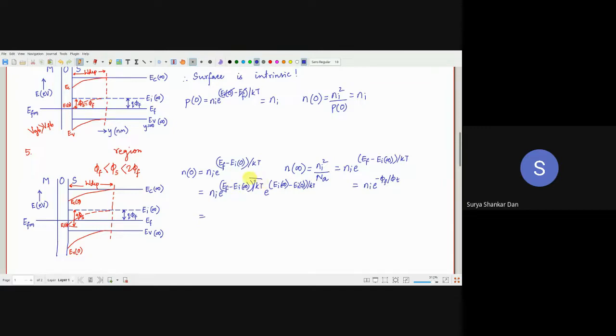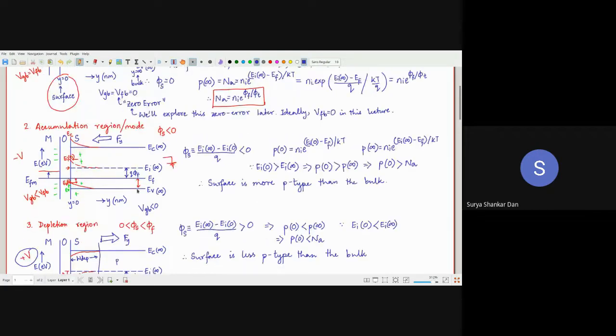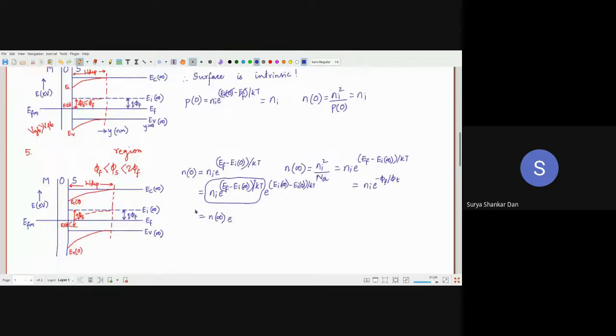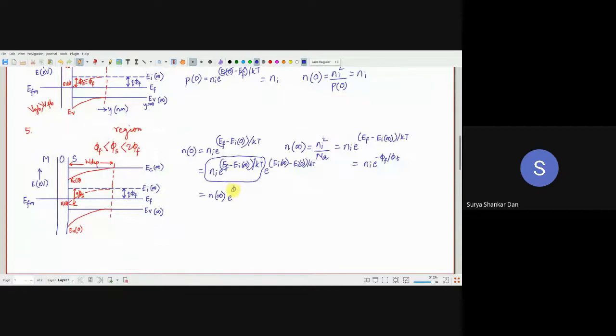What is this factor? EF minus Ei infinity by kT. This is nothing but n infinity, which is ni square by Na. What is the rest of the part? Ei infinity minus Ei0. What is that? It is the surface potential, right? So here we are getting surface potential by phi t.